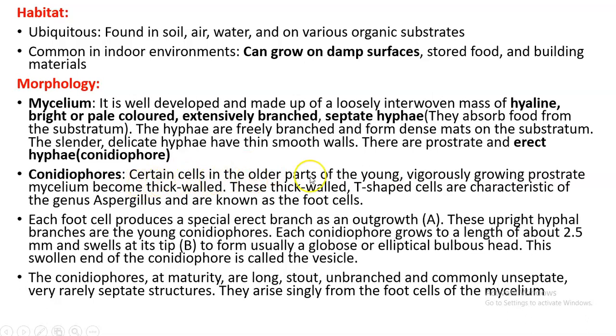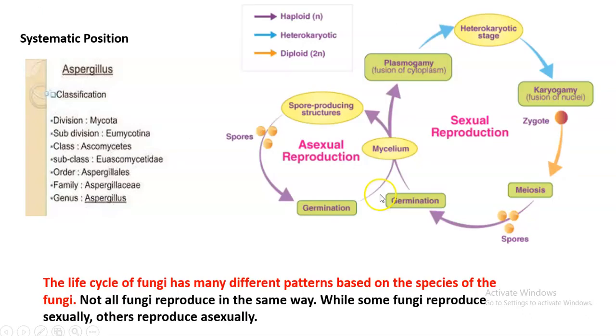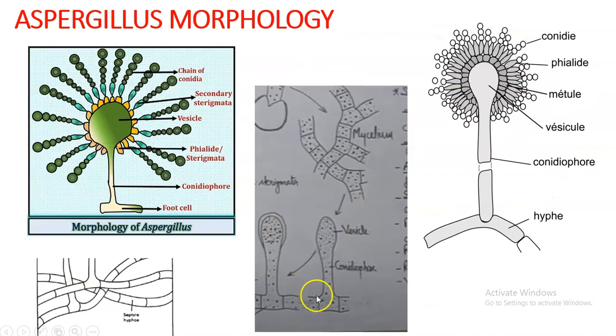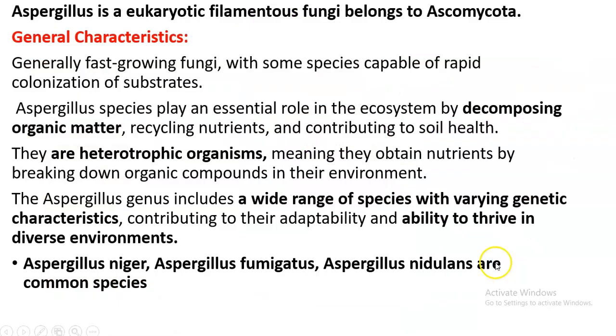Certain cells in the older parts of the mycelium, one or two or three cells, become thick walled, and these thick-walled cells are T-shaped. Can you see this T-shape? This is the top of the T, this is the leg of the T. From this the conidiophore arises.